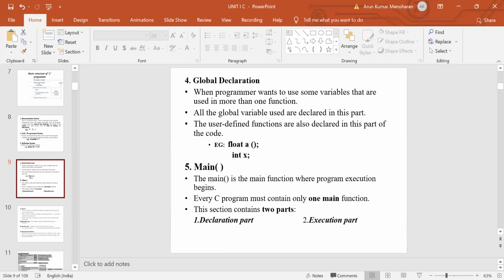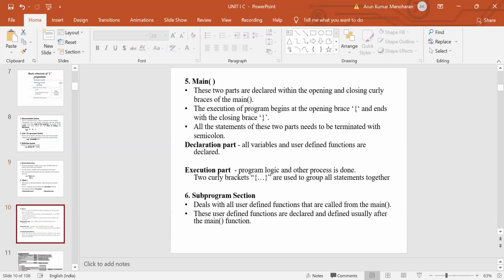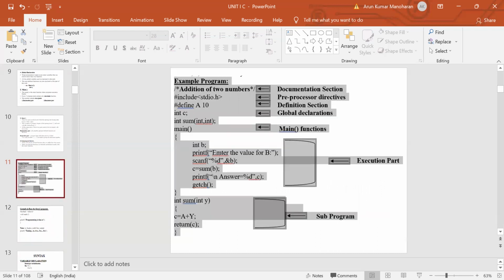Next one is the main function. Each and every C program has only one main function, and we have discussed the two different parts. And the next one is the subprogram section. So these user defined functions are declared and defined usually after the main function. This function is called from the main function. And then next we have discussed one simple example for the structure of C program.